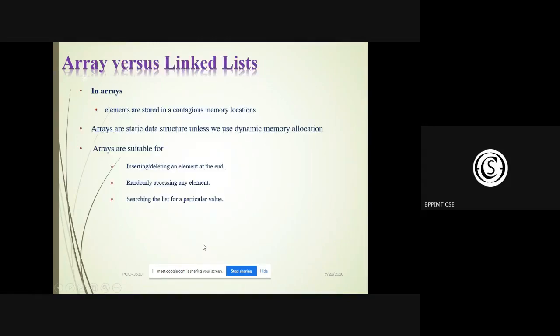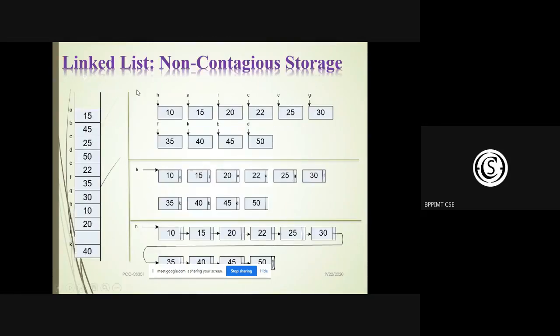Now in a linked list, let 15 be stored at index A. Let 10 be stored at index H. So at point H, 10 is stored. At index A, 15 is stored. And at index I, where is I? Here, this is I. Is it visible?